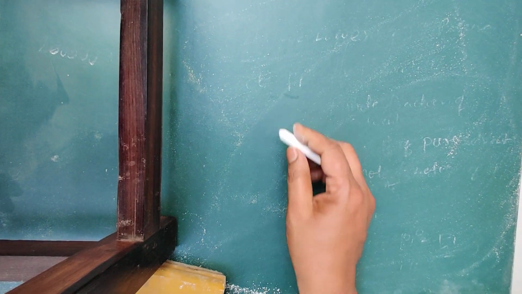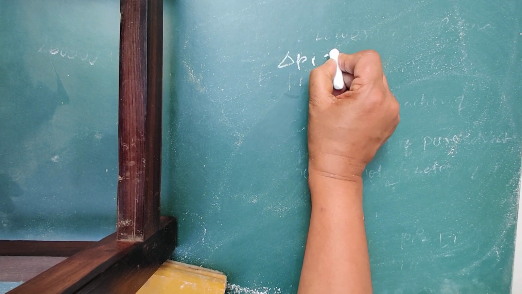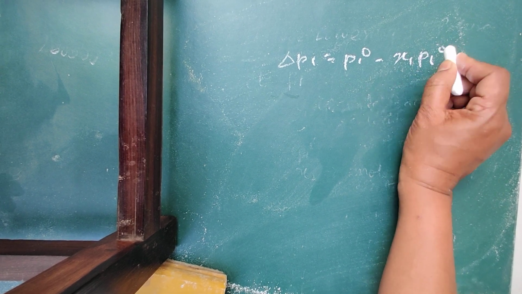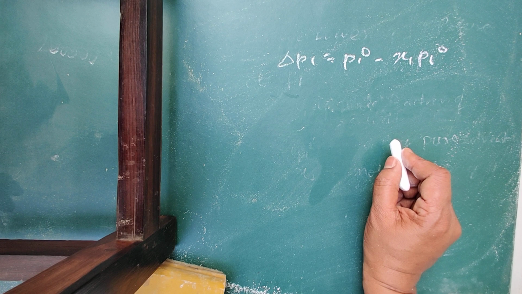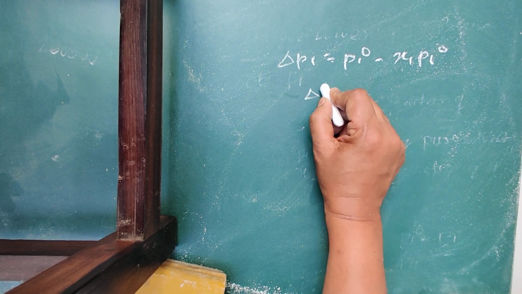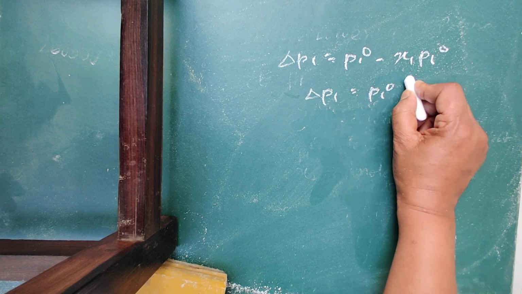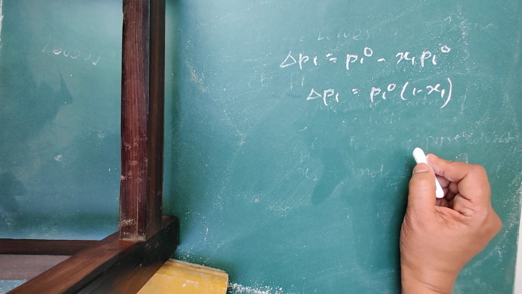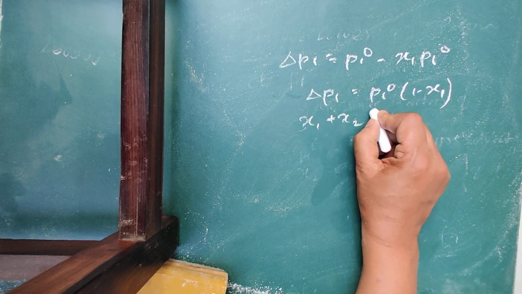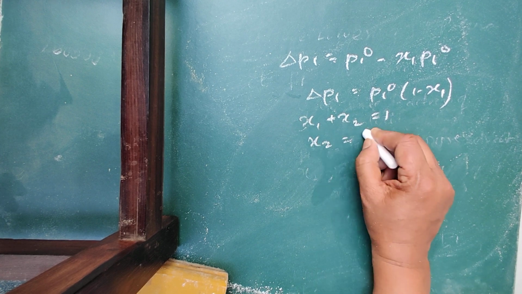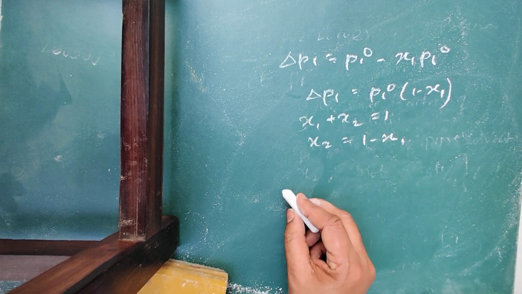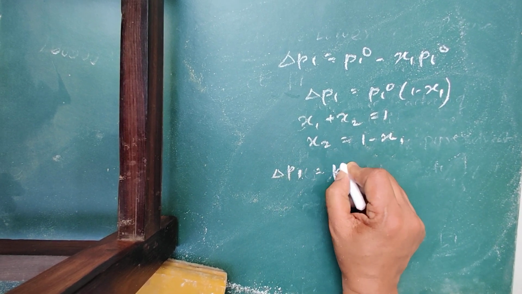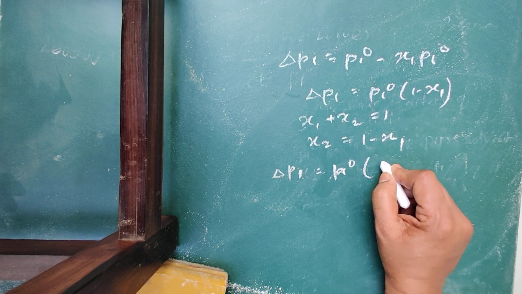so let us continue this. That is del P1 is equal to P1 naught minus X1 P1 naught, or we can write del P1 equal to P1 naught (1 minus X1). You know that X1 plus X2 equal to 1, so X2 will be equal to 1 minus X1. So put the value of this as del P1 equal to P1 naught, this will be what? X2.